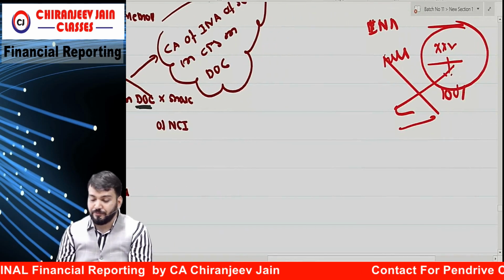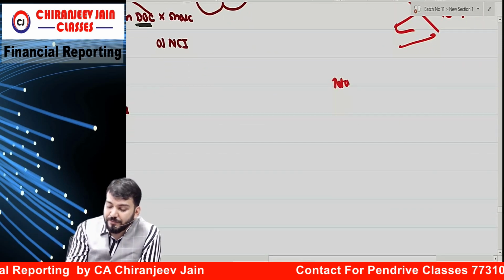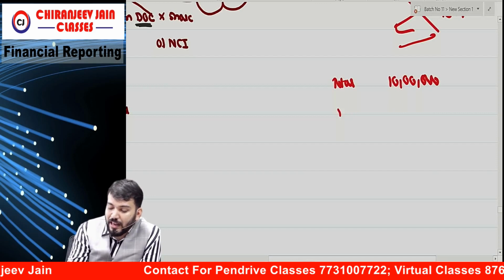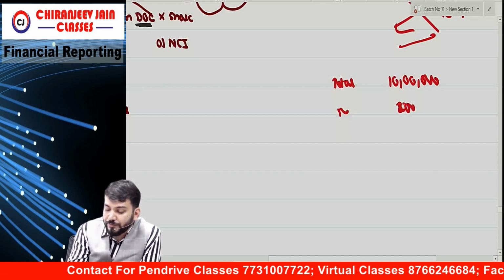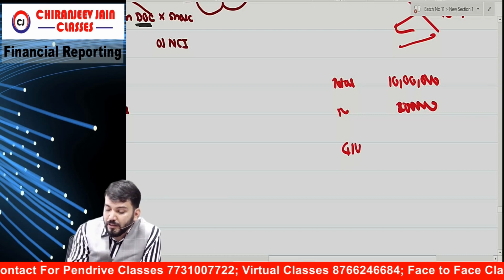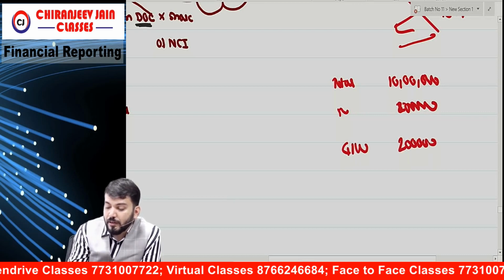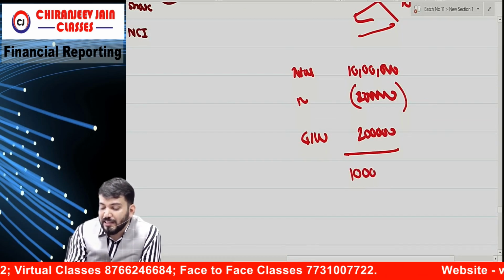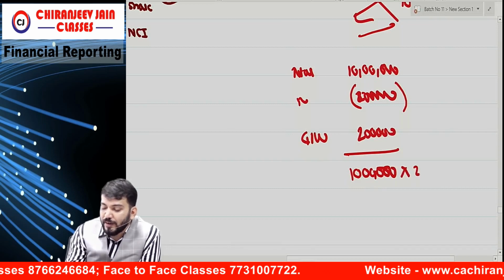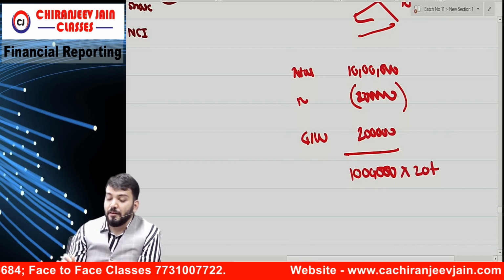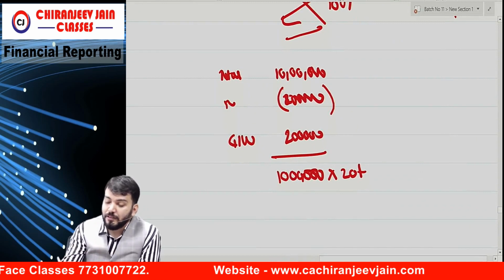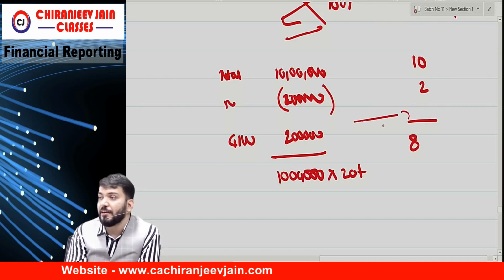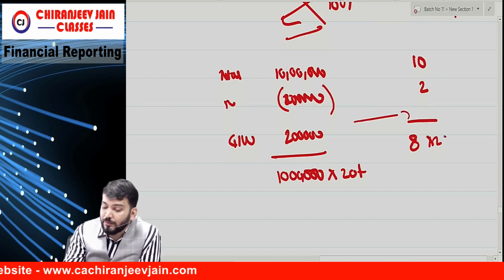Understood what I am saying? Suppose total asset is 10 lakh, total liability is 2 lakh, and if I say goodwill is equal to 2 lakh, if it is full goodwill, so we'll say total net asset is 10 lakh and we'll say 20% is NCI. But if this goodwill is partial goodwill, then we'll say 10 lakh minus 2 lakh, 8 lakh. 8 lakh will not deduct goodwill. And this 8 lakh cut 20% is NCI.